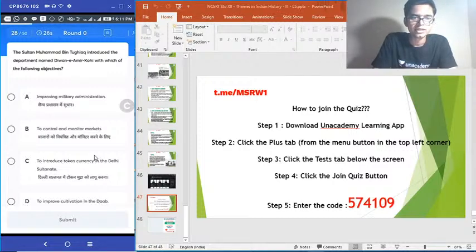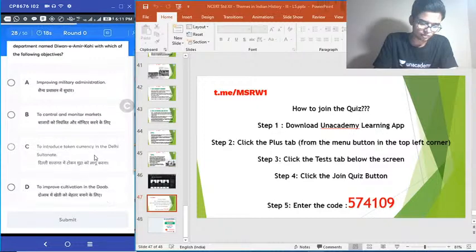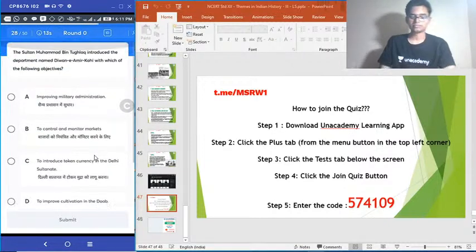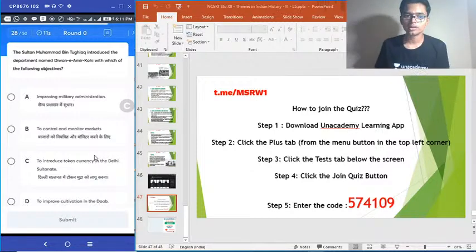Option A. Improving military administration. Option B. To control and monitor markets. Option C. Introduce token currency in Delhi Sultanate. D. To improve cultivation in the Doab. Diwan-e-Amir Kohi. What is it? If you know the answer to that, you will get the answer to this.